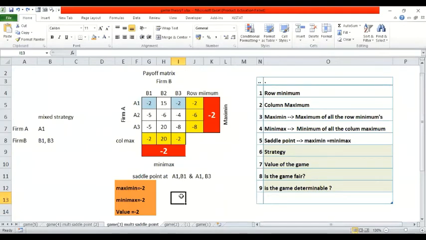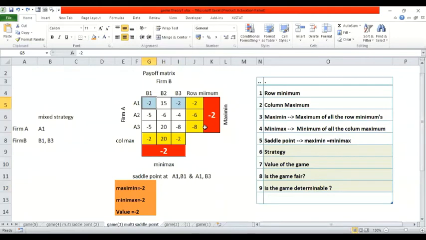So shall we stop? Yeah, please. Why should we check whether the game is fair or not? This comes to the answer with respect to the ethical part of business. Whenever we talk about business, we are not able to put the proper strategy. Say, for example, look at this payoff matrix. It is -2 in this case.